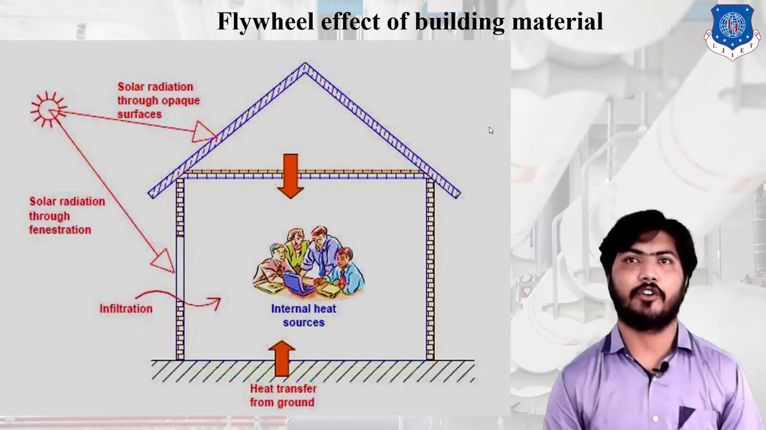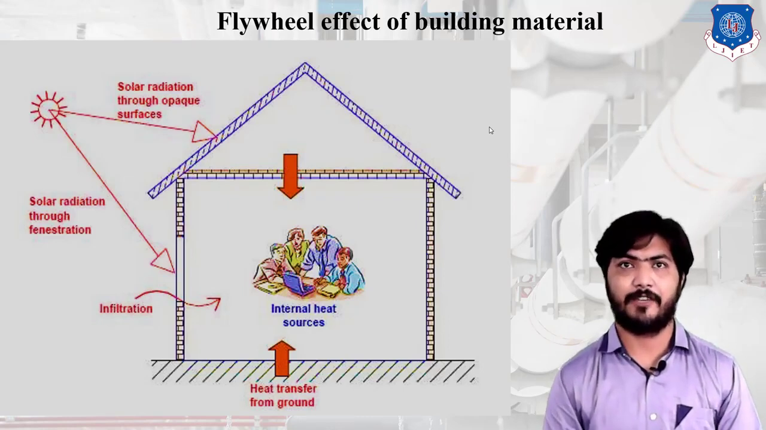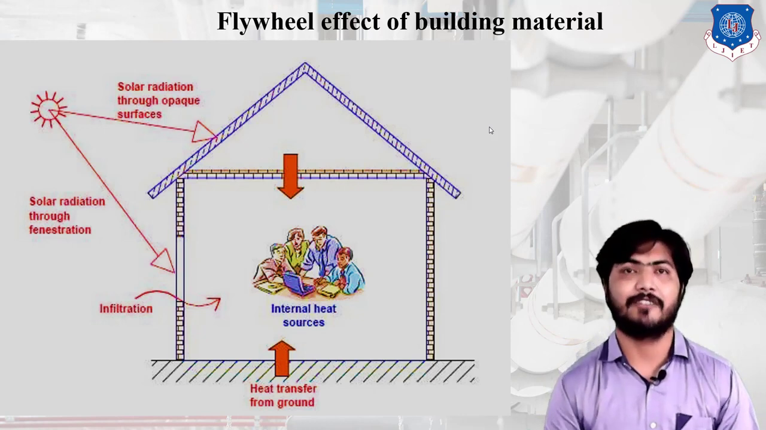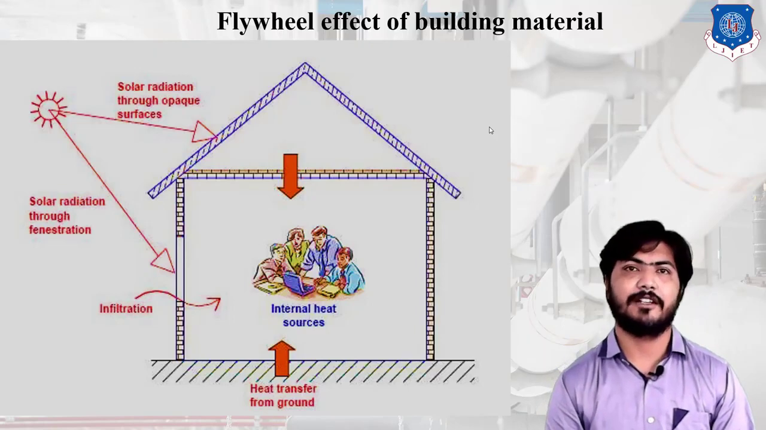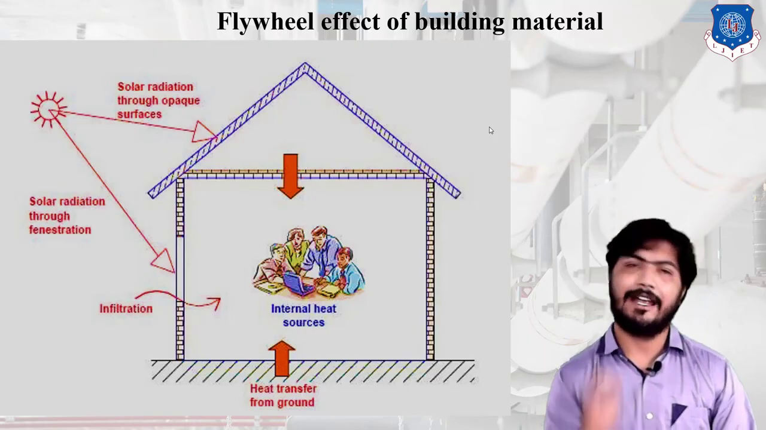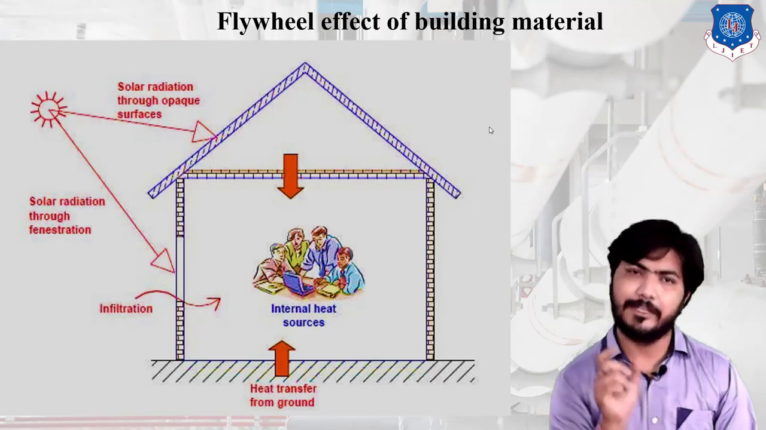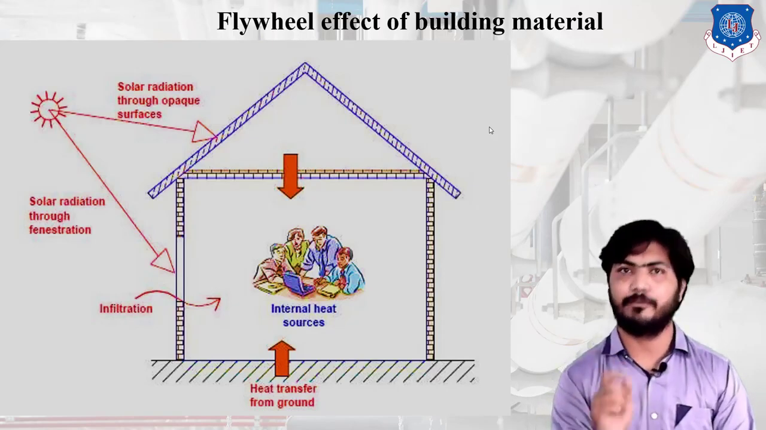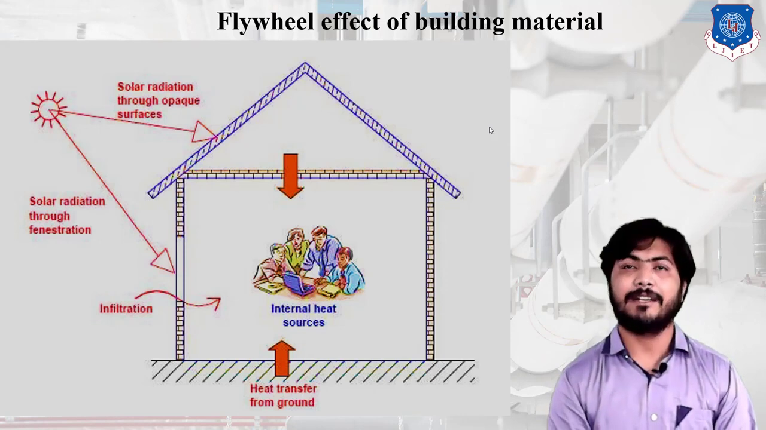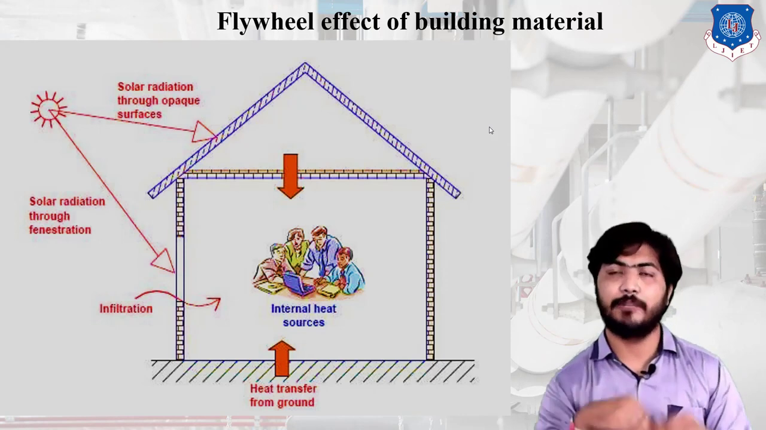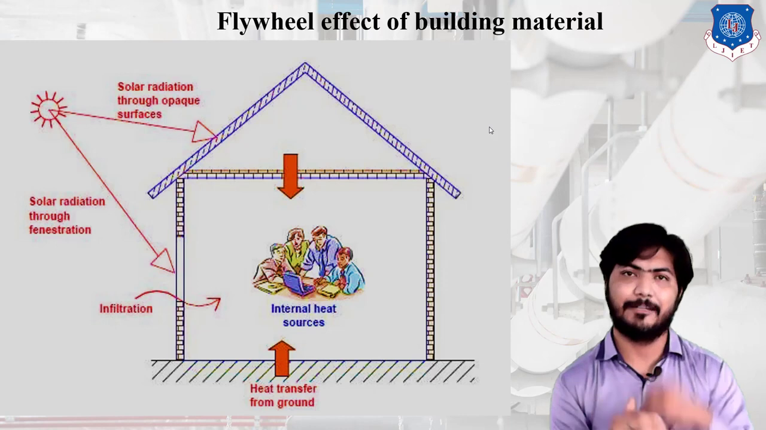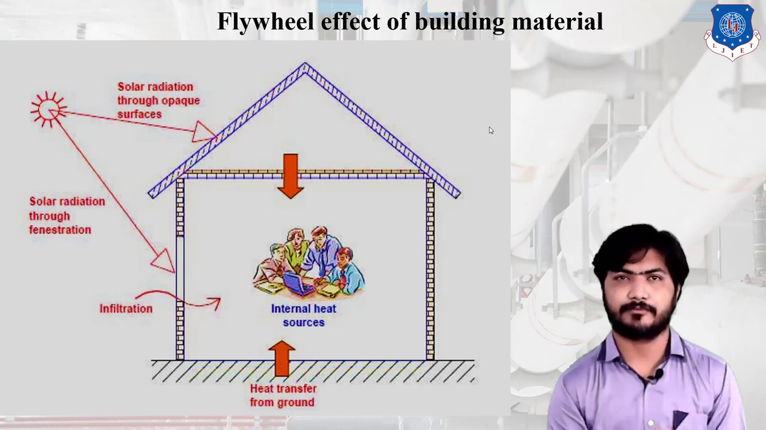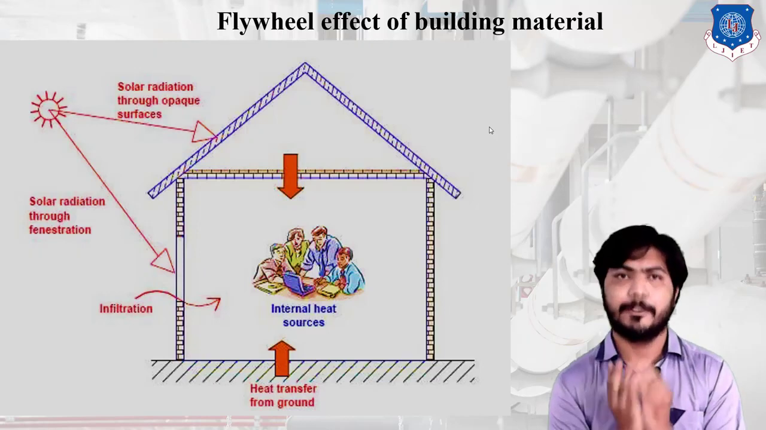Next, flywheel effect of building material. That is a very important topic in this chapter. First we will understand the meaning of flywheel. Basically, the function of the flywheel in mechanical engineering is to store energy and release the energy whenever it is required. But in this chapter, the flywheel is related to building material. Building materials work as a flywheel because they store heat energy and liberate it after some time to the room. That's why it is called the flywheel effect of the building material.